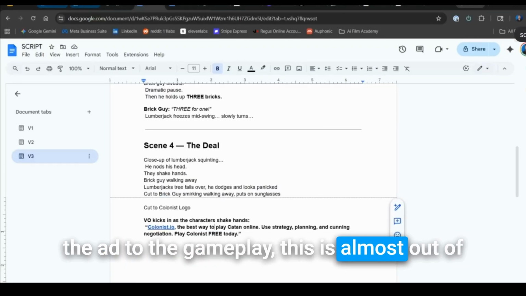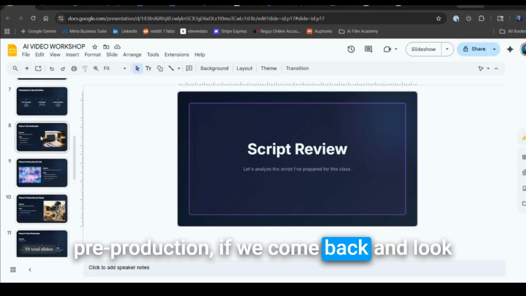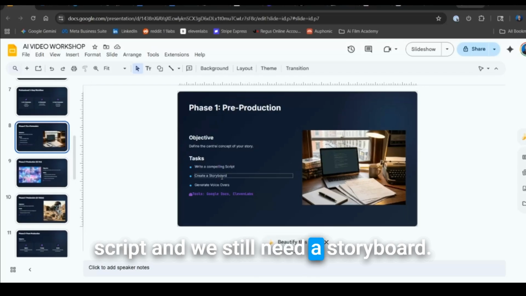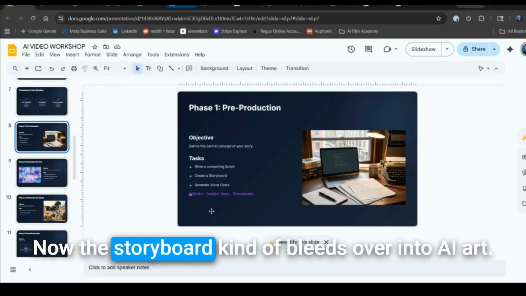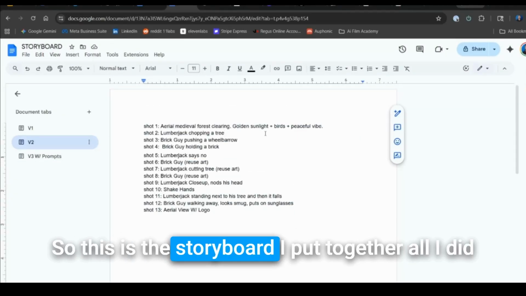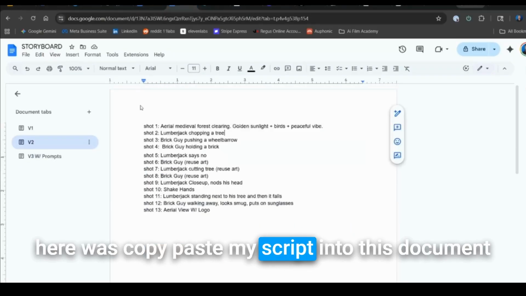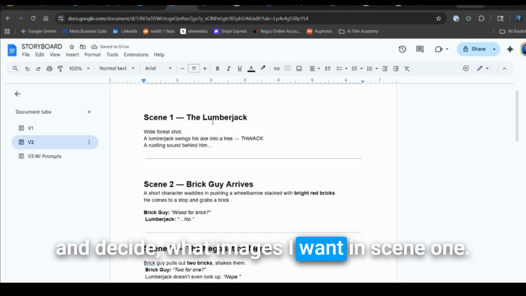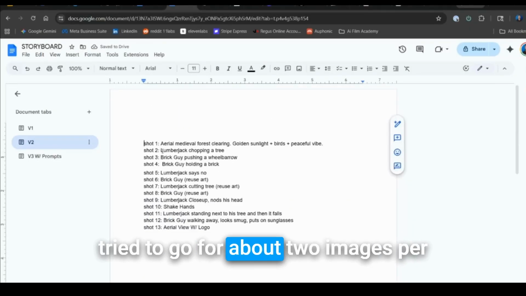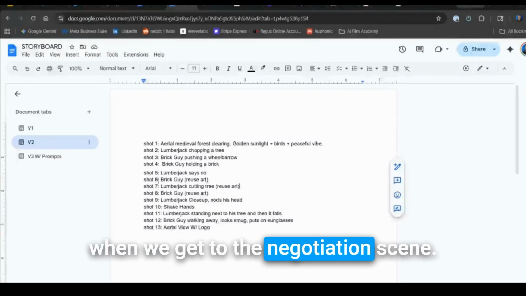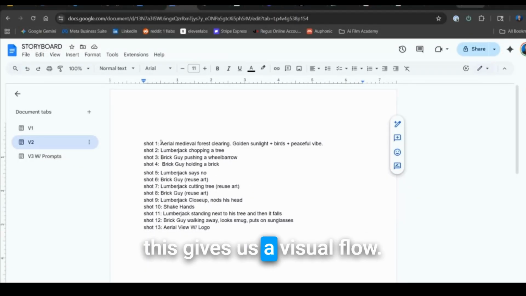This is almost out of pre-production. If we come back and look at pre-production, we've got this compelling script and we still need a storyboard. Now, the storyboard kind of bleeds over into AI art. So this is the storyboard I put together. All I did here was copy paste my script into this document and decide what images I want in scene 1. I tried to go for about 2 images per scene. We're going to be reusing some art when we get to the negotiation scene. This gives us a visual flow.